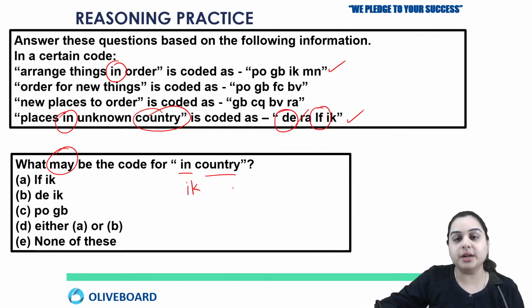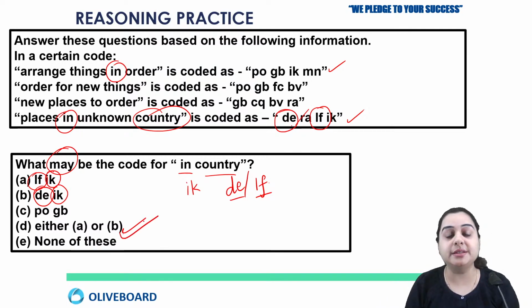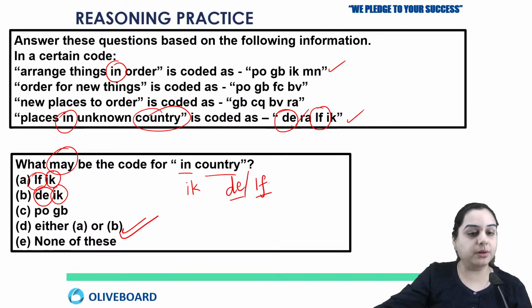So the code for country can be DE or it can be IF. So there's a doubt between these two. And as I can see, in option number A it is IK, IF, which can be the answer. And in option number B it is IK, DE, which also can be the answer. So your answer here is option number D, which says either A or B. So this is your answer for the question. Okay, so all of you are right.